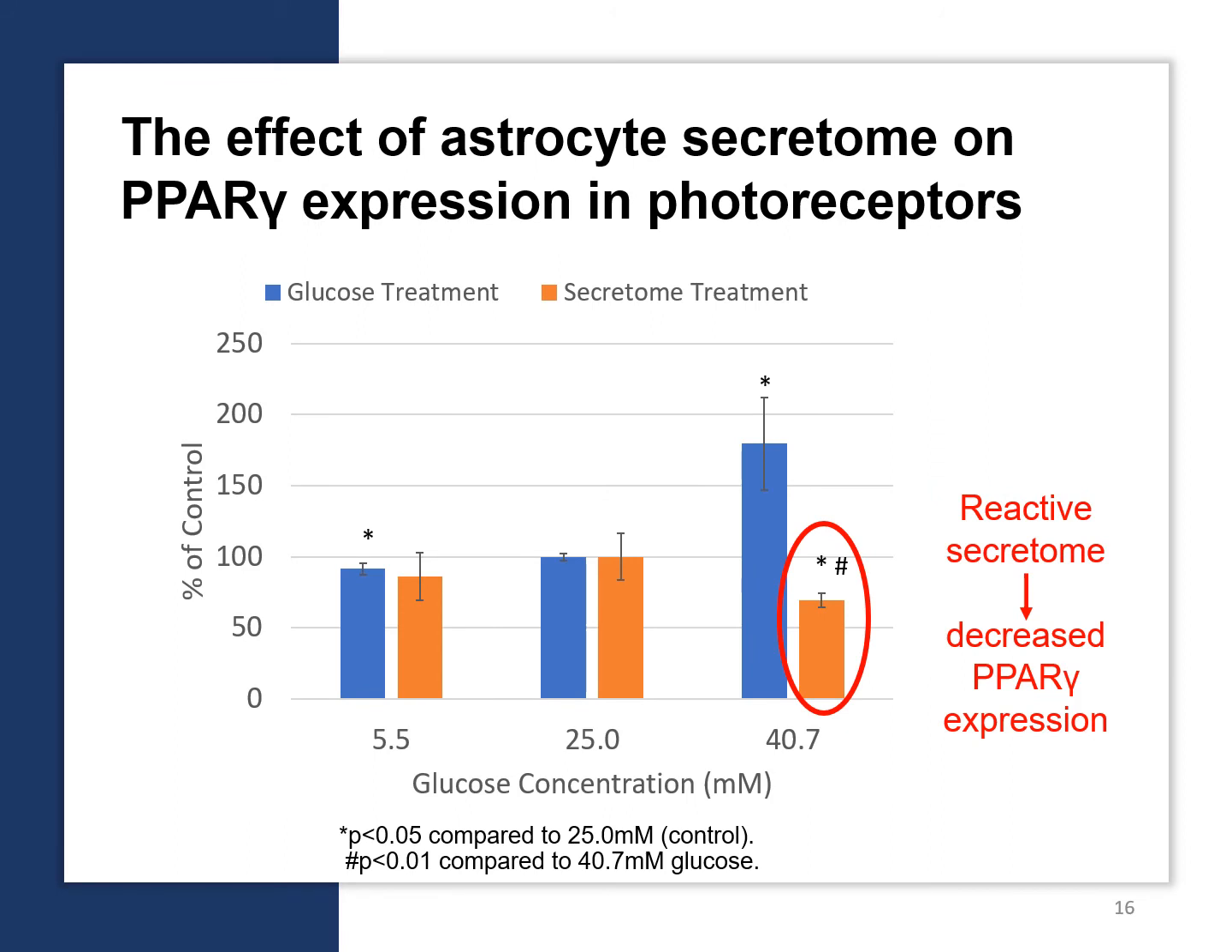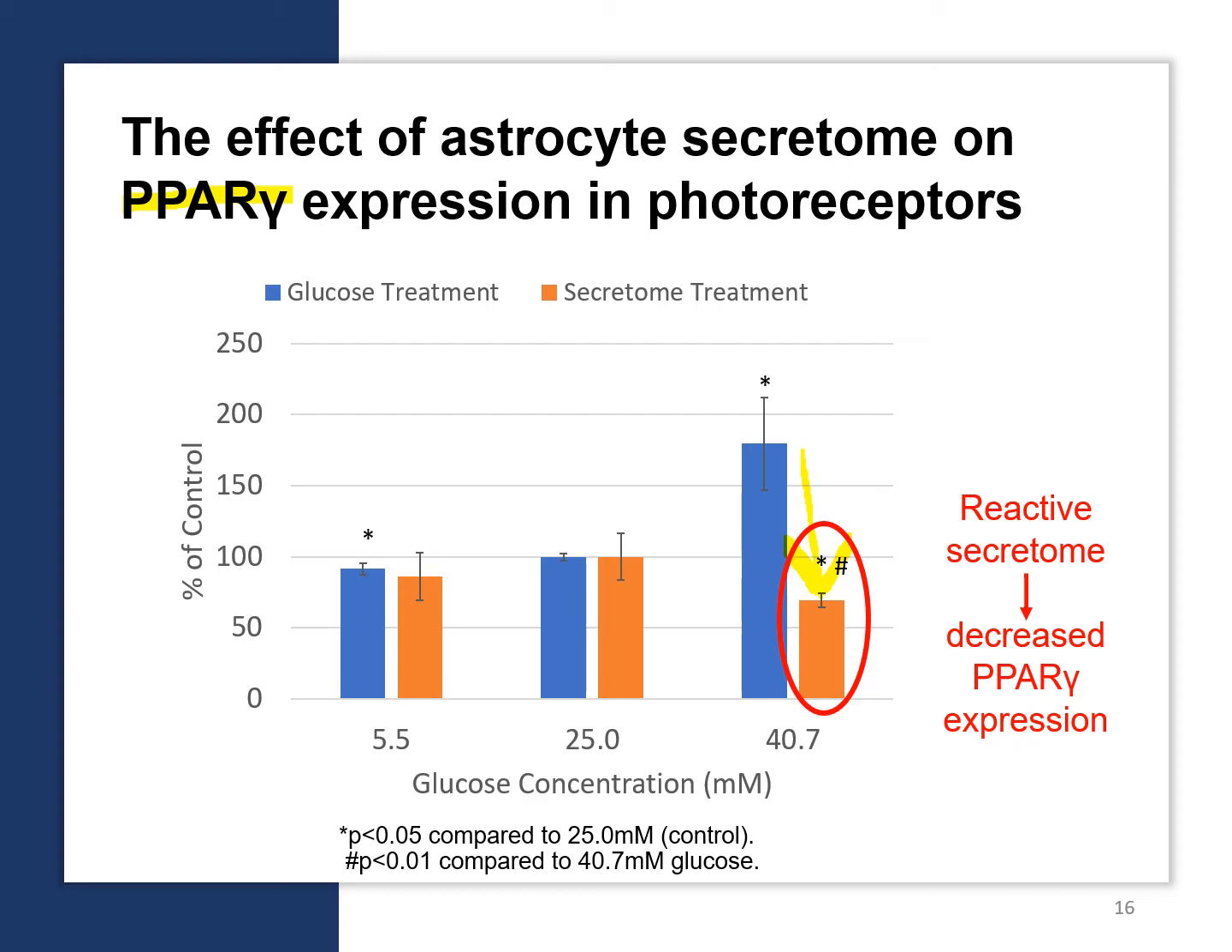Since microRNA 155 inhibits PPARγ in adipocytes, this relationship was investigated in photoreceptors. When photoreceptors were treated with reactive secretome, the ELISA suggested decreased PPARγ expression. Previously, microRNA 155 upregulation was shown in photoreceptors treated with reactive secretome. Results suggest that microRNA 155 upregulation correlates with decreased PPARγ expression in photoreceptors, and this relationship is induced by reactive